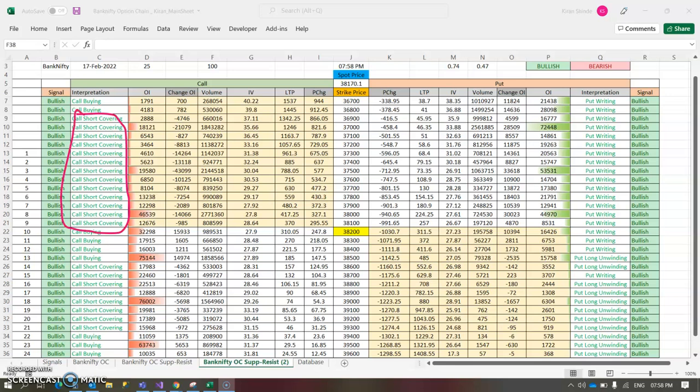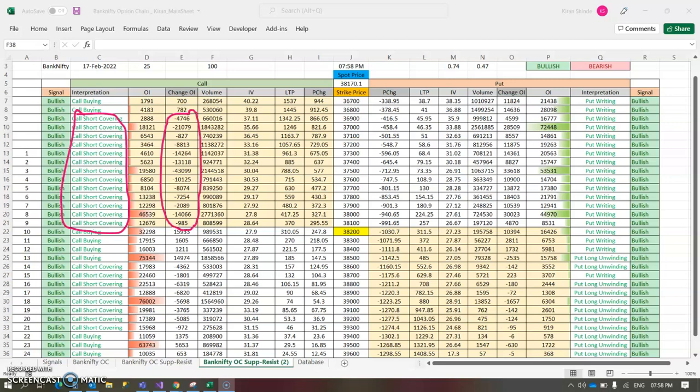So how do they cover? By exiting the existing positions at a loss, and taking new positions on the buying side. If you see, we are looking at the call side, all these positions have been exited.